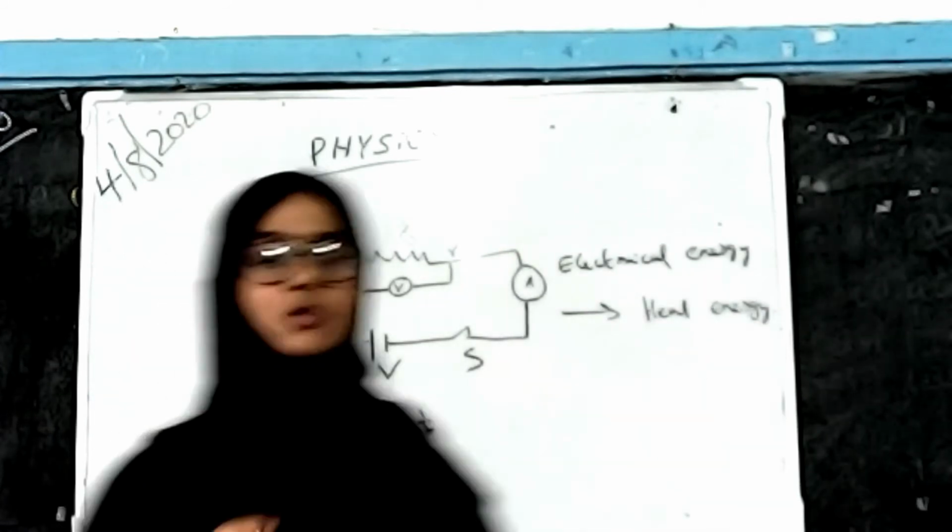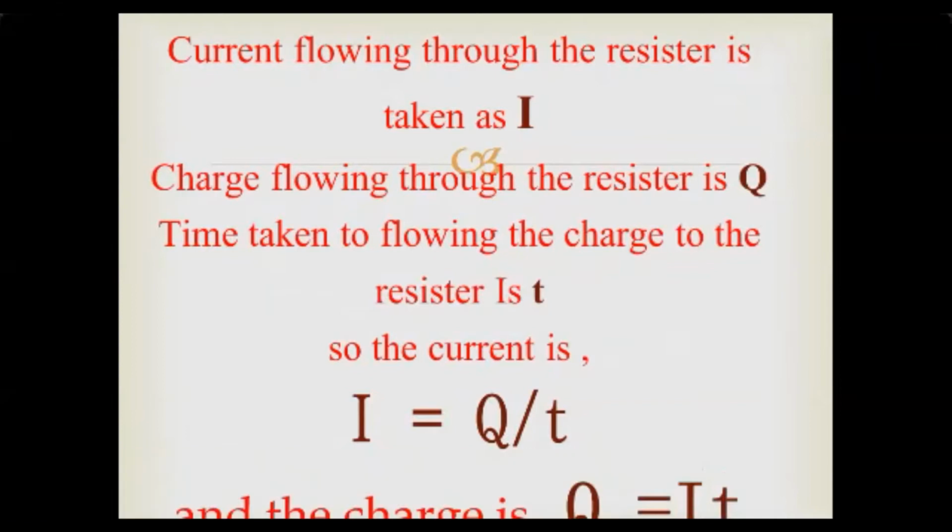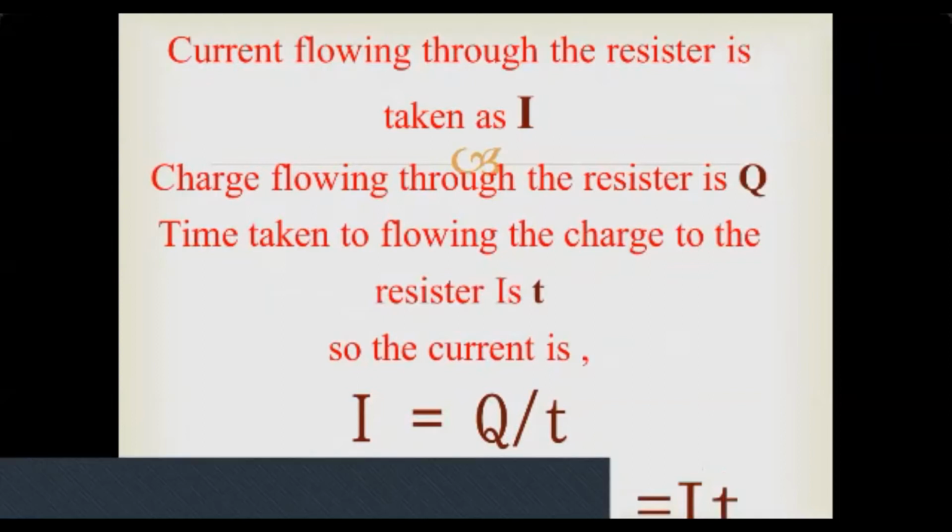That is, we have to see through our slides. The current flowing through this resistor is taken as I. The charge flowing through the resistor is taken as Q, and the time taken for the charge to flow through the resistor is taken as T. So the current produced here is I is equal to Q by T.